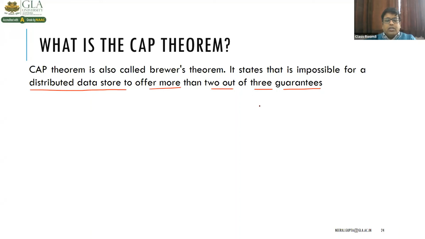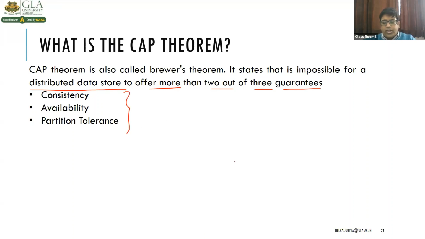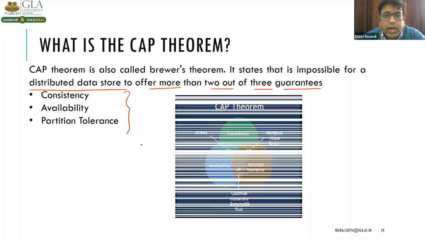First one, C stands for consistency, A stands for availability, and P stands for partition tolerance. So CAP theorem guarantees 2 things from among these, 2 out of 3. So in the distributed environment or the NoSQL database, CAP theorem will be applicable.